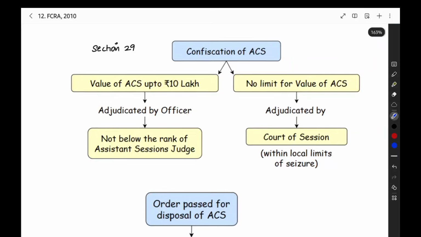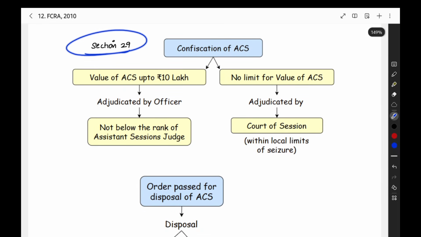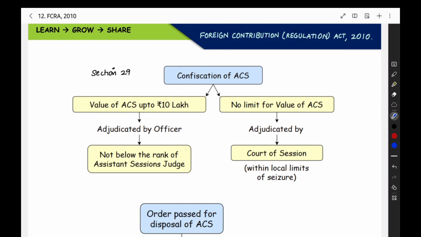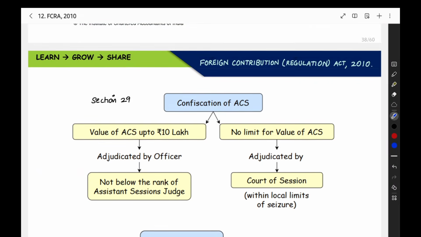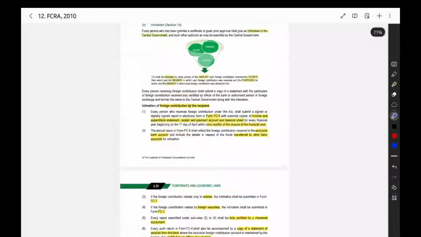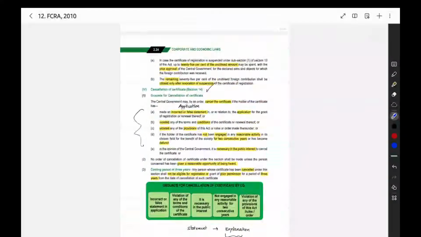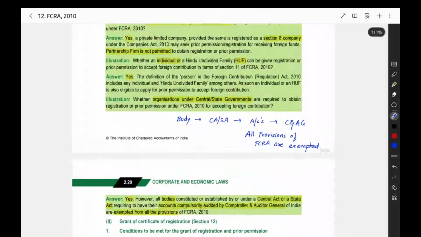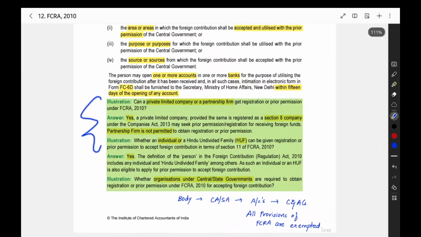And these charts I am not giving for each and every topic. Just for certain topics I am giving the charts. If it is possible, I can give the charts for every subsection, every section also, but it will not be fruitful. You should read the illustrations and the points also. Whatever illustrations you are having, you should learn them. You should read at least once.